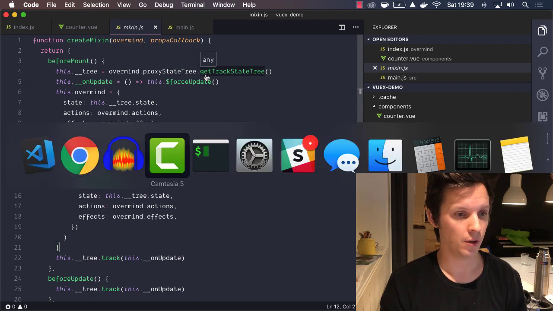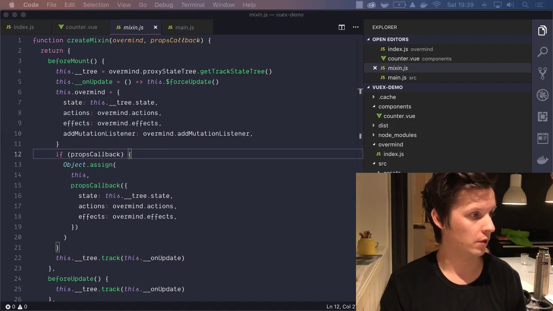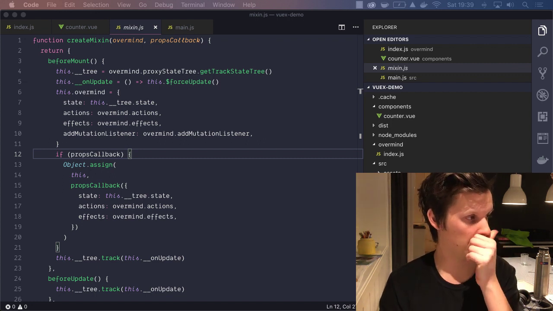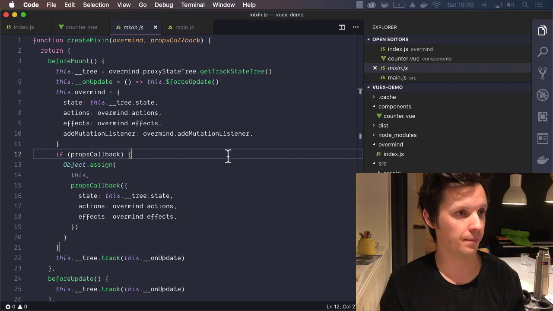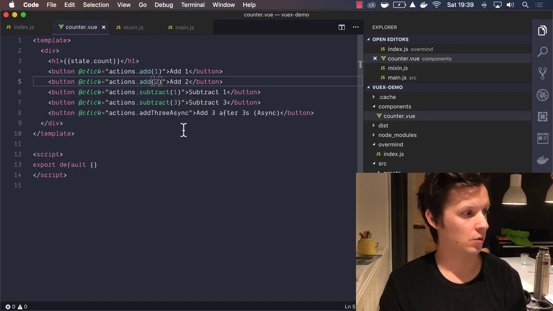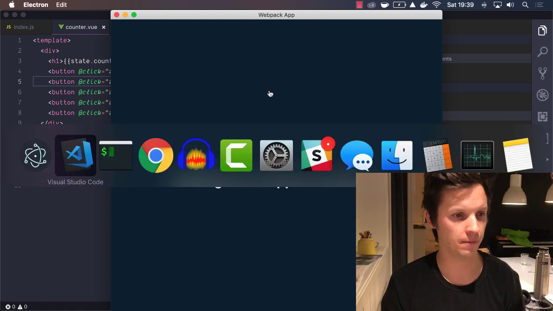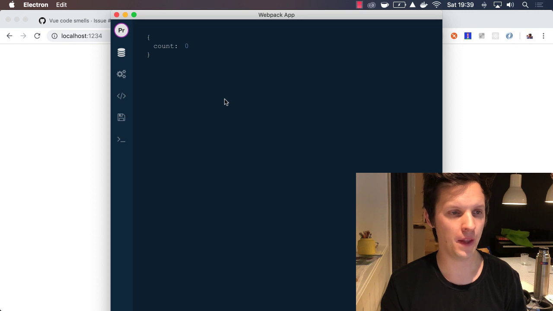But I told you that we're going to look at the developer tool. Let's see. npx Overmind DevTools. Sorry, I didn't prepare this. Let's see. It's firing. I'm using npx here, so it needs to download it first. Let's see. Cool. There we go. Let me have a drink first. Awesome. It's waiting for an app to connect. And there we have our app.